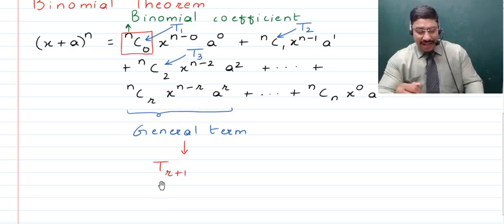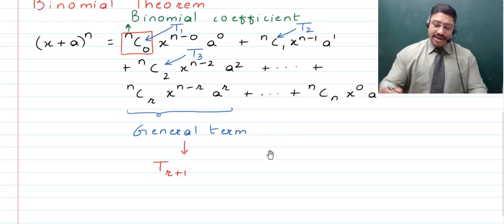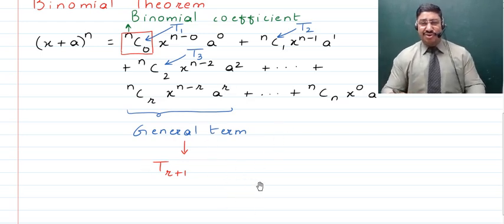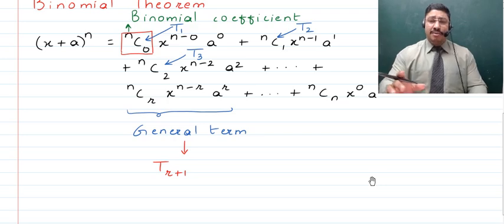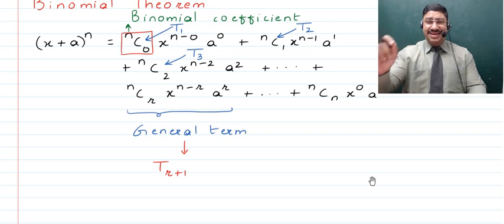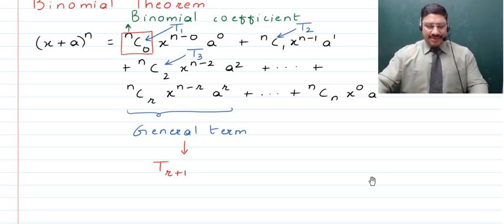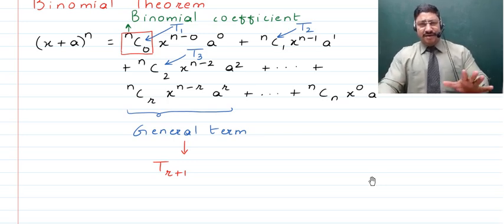So remember, the r plus 1th term will be NCR x raised to the power difference of the numbers in the superfix and the suffix, that is n minus r, times a, which is the second term, raised to the power number in the suffix, that is r. So this is how we find out the different terms of a binomial theorem, specifically required when you talk about the number in the index to be pretty crude, like 13, 23 or whatever. So now children, with the knowledge of this, we will now be discussing a few sums.